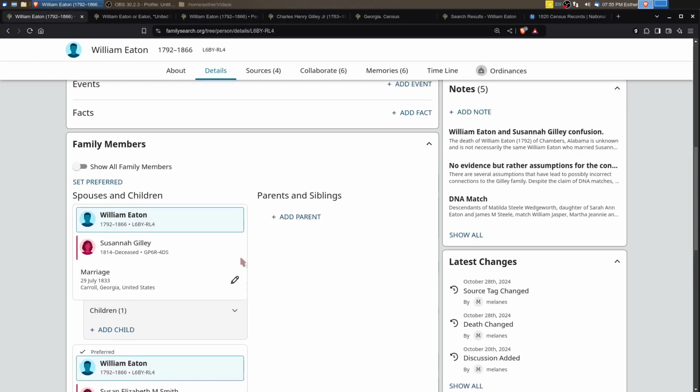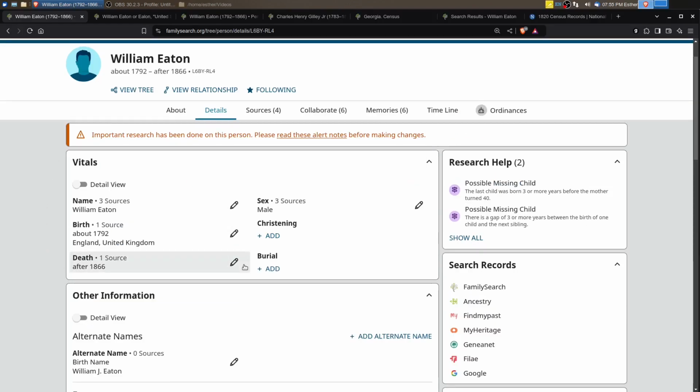We're still looking. We're going to see if we can just search a little bit more and find some other records that show William Eaton from England. And the reason this is so important is because we've got to find some documentation, some connecting thread to that marriage record in Carroll County, Georgia. And right now we can't.